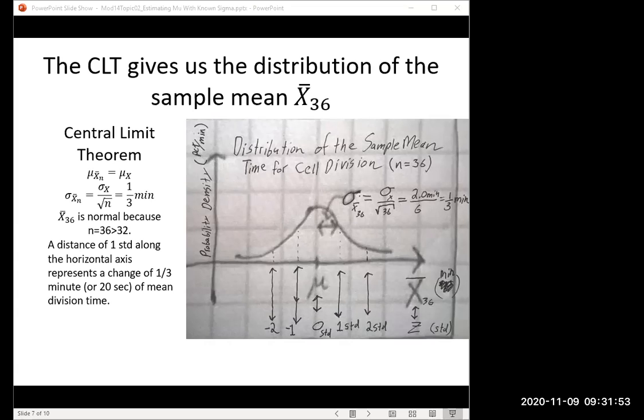And so along the curve here, along the x-bar axis, we're looking at the time that you might get for your sample mean in minutes. One standard deviation distance along that line is 20 seconds, or 1/3 of a minute. And so just looking at the curve, you can see that a lot of the area, a lot of the probability under here is in the middle.